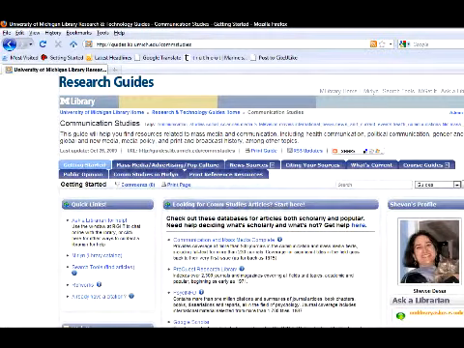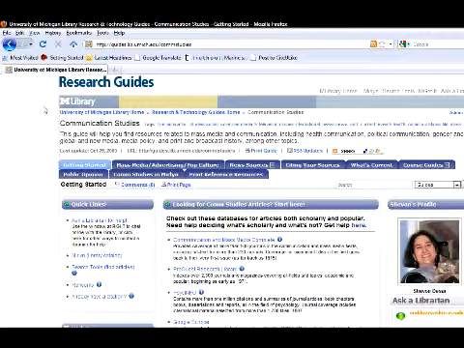So I've been getting a lot of questions about how to find academic sources for the final paper project in Comm 101. What I want to do today is show a really good starting point for research and some paths that you might take while you're doing your research, and why you should keep moving forward if you come across roadblocks, because researching is not a simple process and takes a lot of work and a lot of digging.